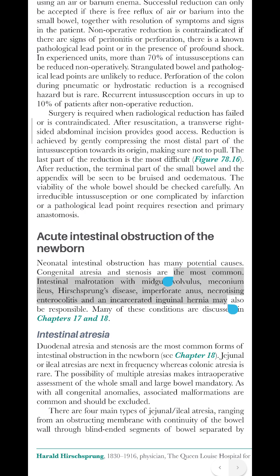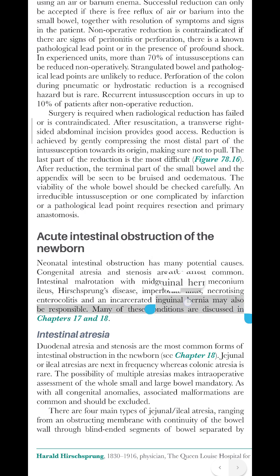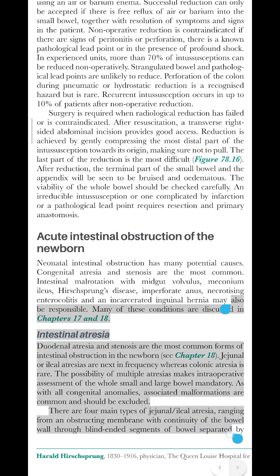The most common: intestinal malrotation with midgut volvulus, meconium ileus, Hirschsprung's disease, imperforate anus, necrotizing enterocolitis, and an incarcerated inguinal hernia may also be responsible. Many of these conditions are discussed in chapters 17 and 18.